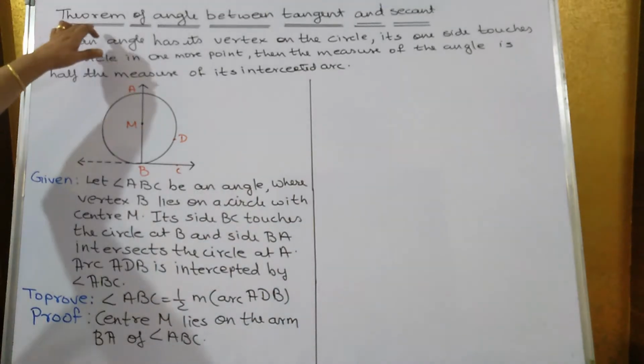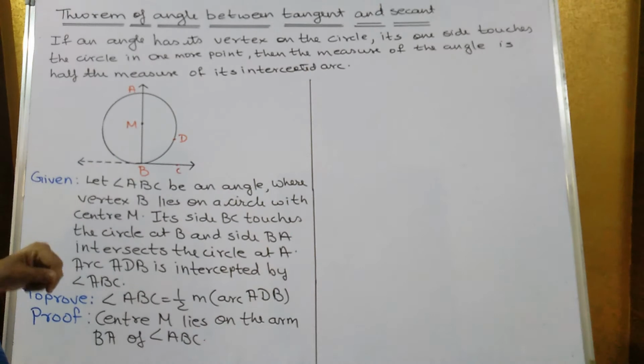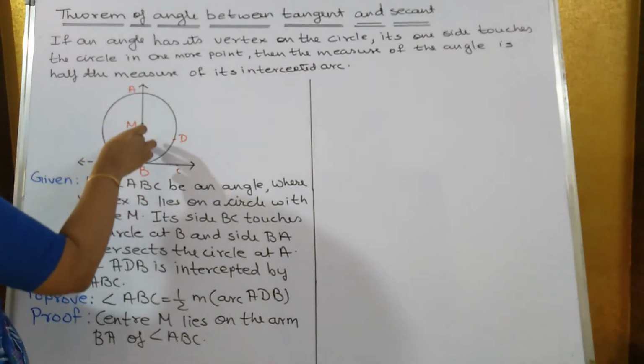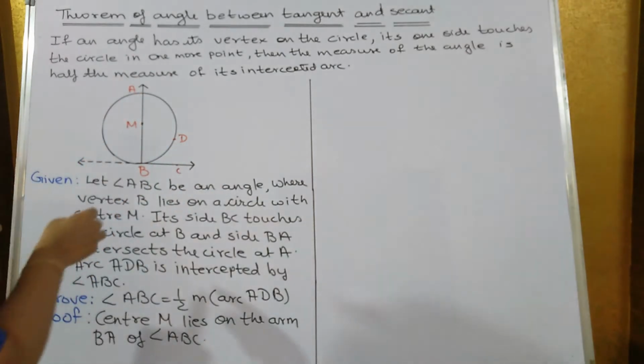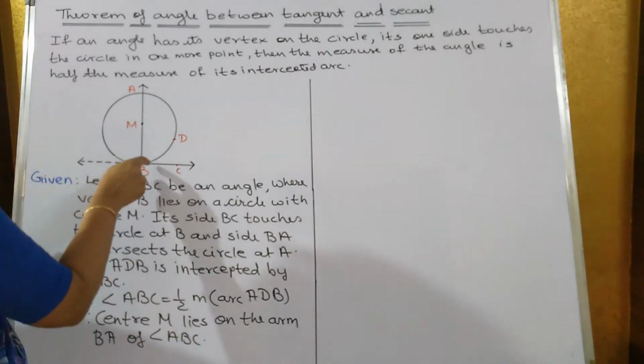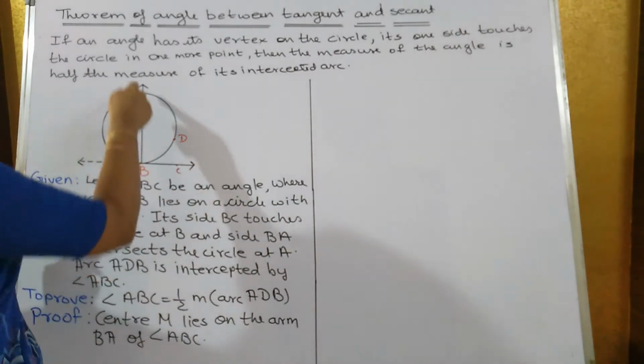Now, the theorem of angle between tangent and secant. This is a tangent, and you know what a secant is. If I pass this line through the circle, then it is known as a secant. If it is extended below also, it will be a secant. So, the angle between the tangent and the secant.